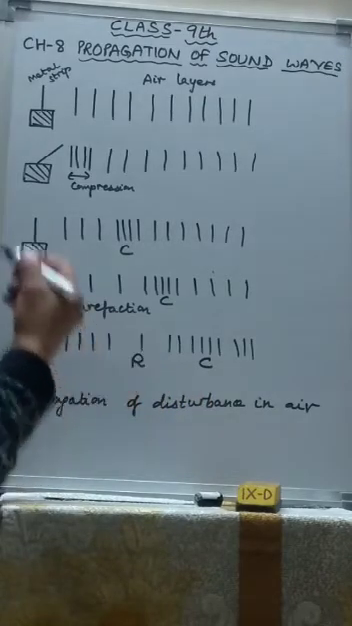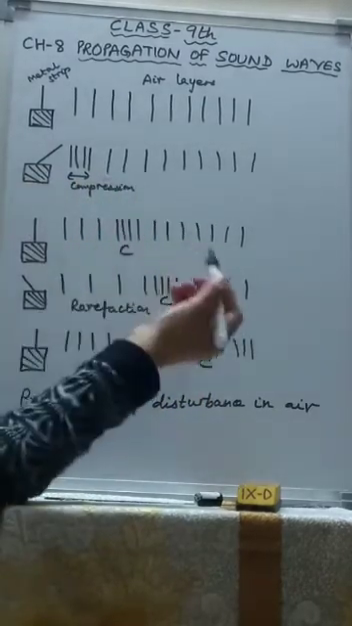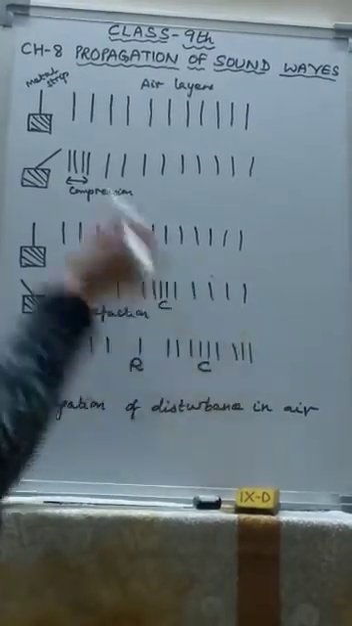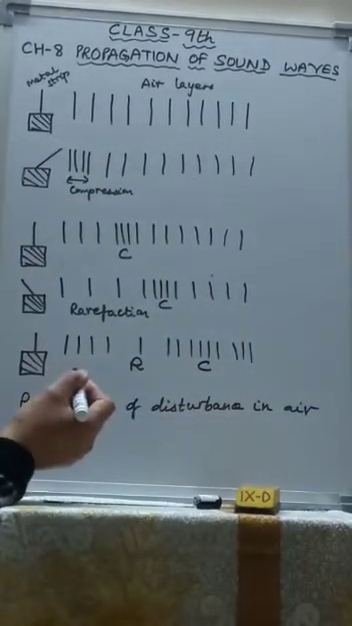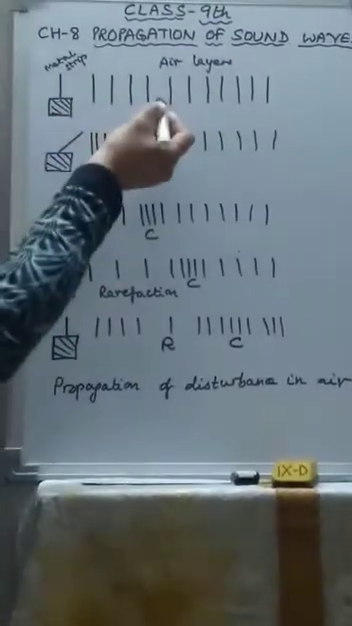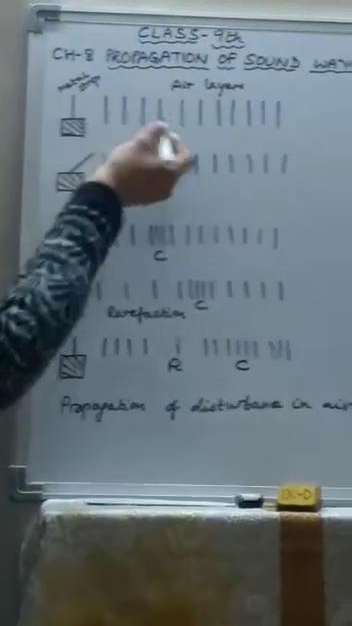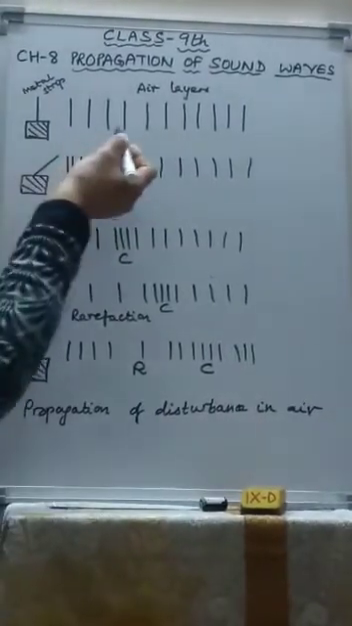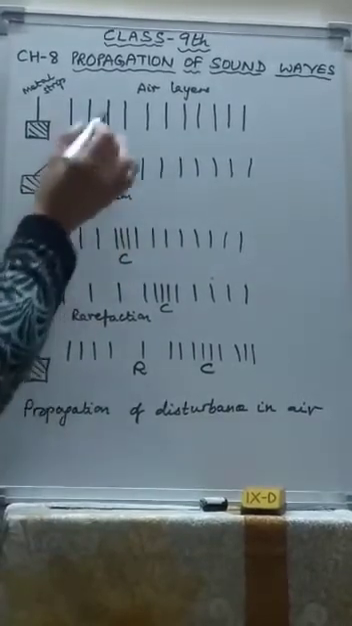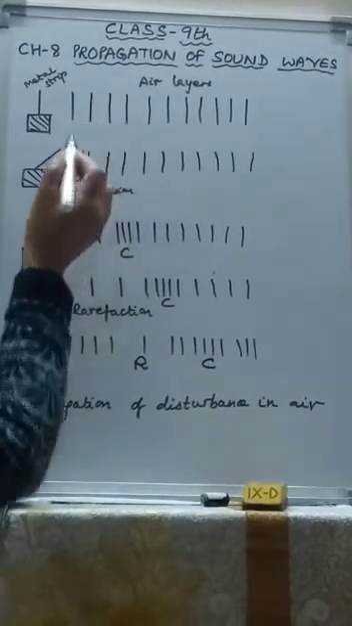Now how the sound travels in the form of waves, and what kind of waves are formed by the sound, we will study through this experiment. So the first figure shows the undisturbed or normal position of the metal strip, and the air is on the right side near the strip.